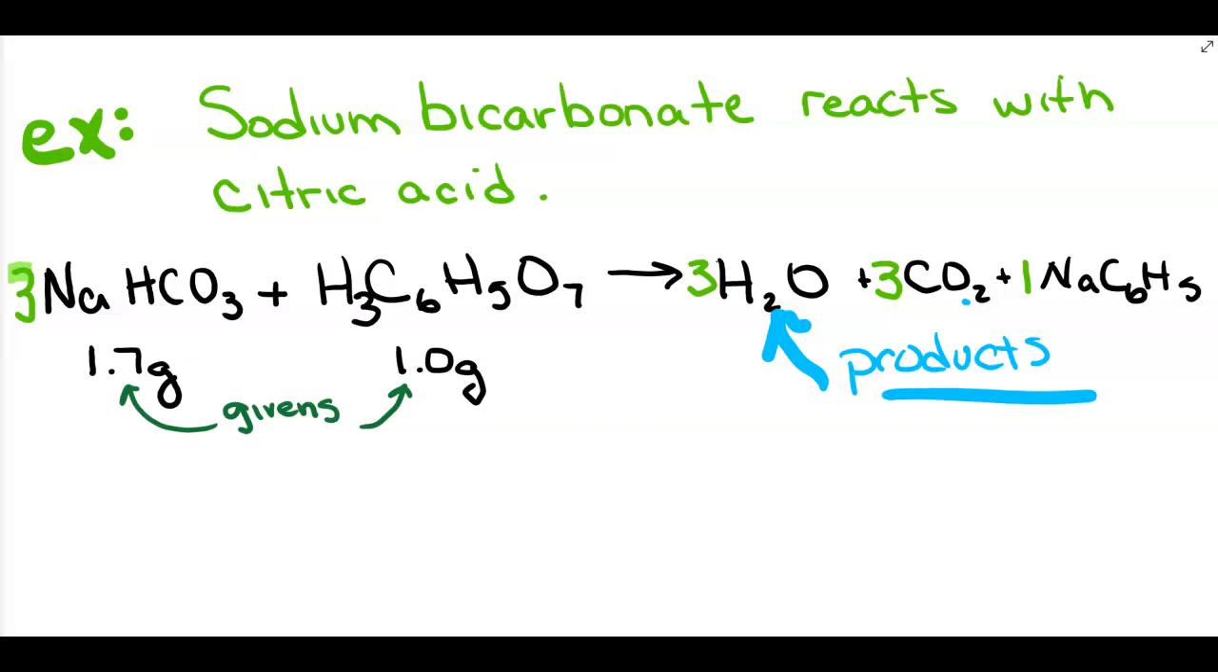Then we predict the products, and that would be the formation of sodium citrate, NaC6H5, and carbon dioxide and water. Making this a balanced equation, we have coefficients of 3 with the sodium bicarbonate, 1 with the citric acid, 3 with water, 3 with carbon dioxide, and 1 with the sodium citrate.